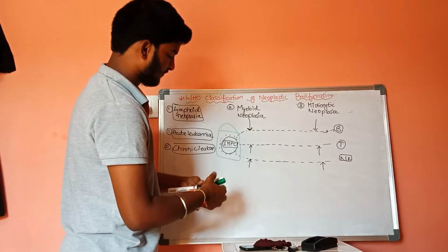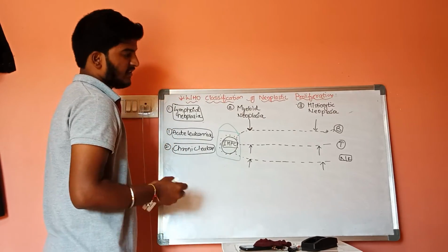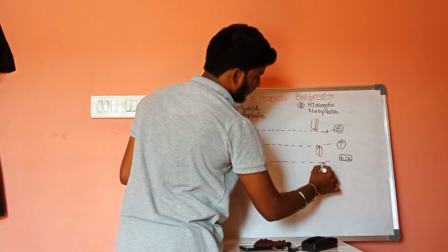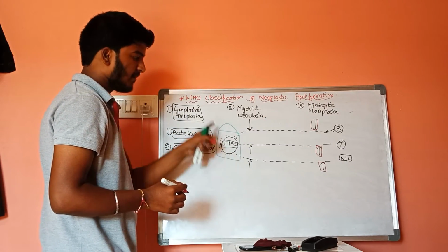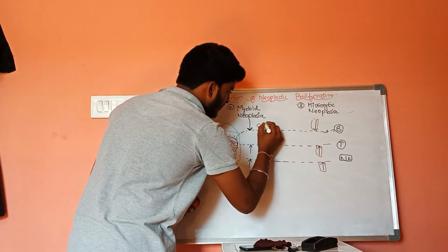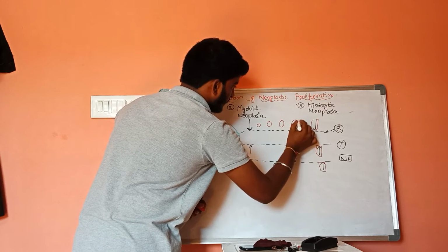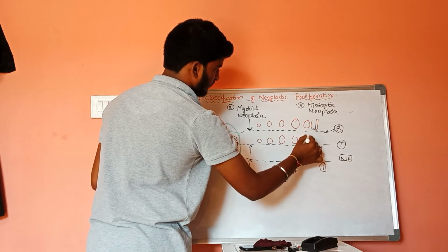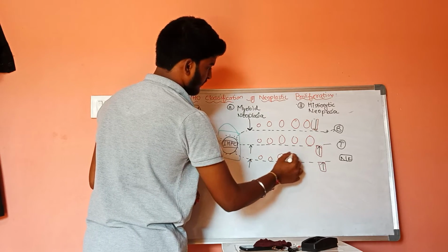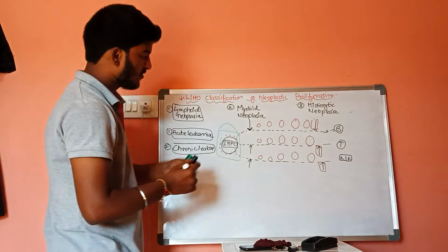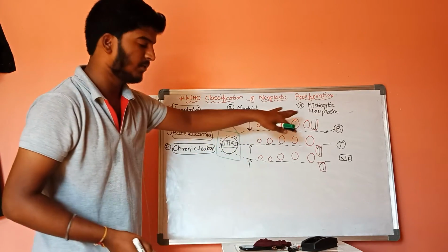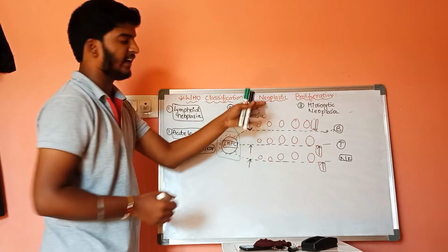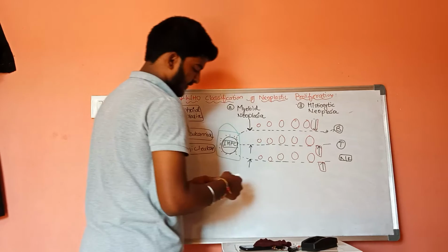So as a result, if there is breakage at this point, some of the immature cells can be converted into mature cells. Some of the immature cells which are proliferated can be converted into normal sized mature cells, but it cannot proceed further.